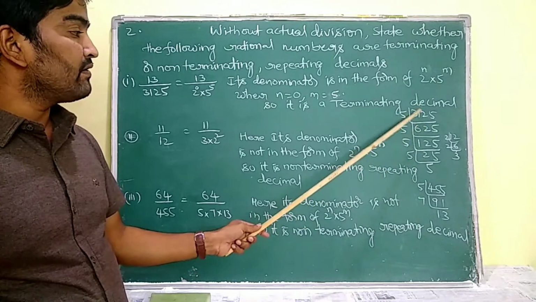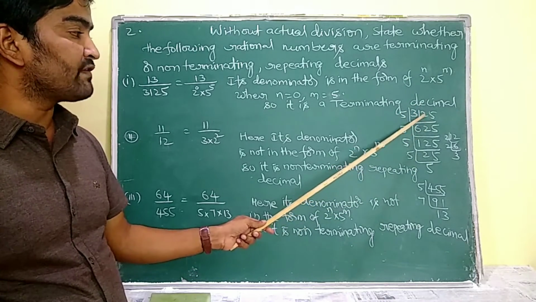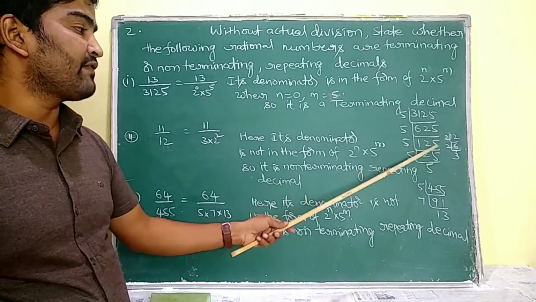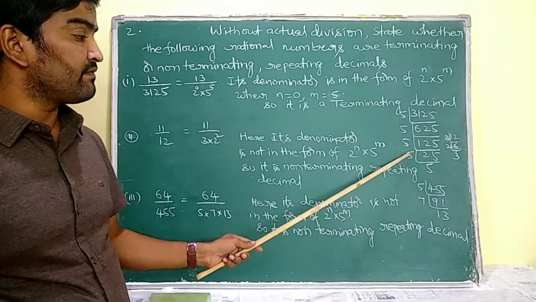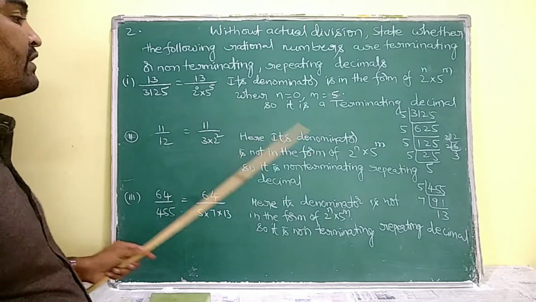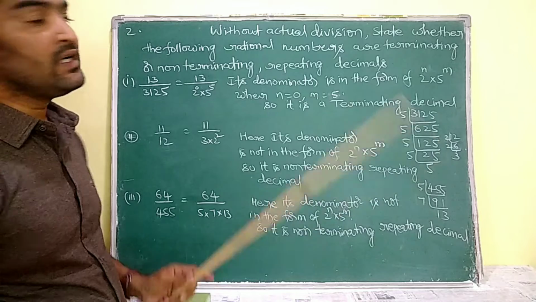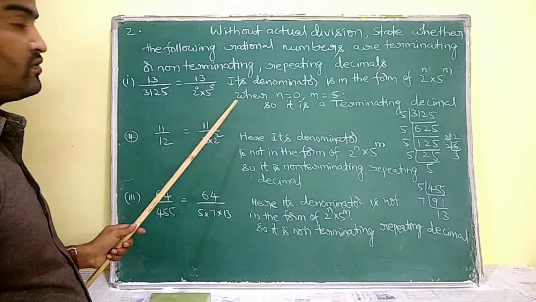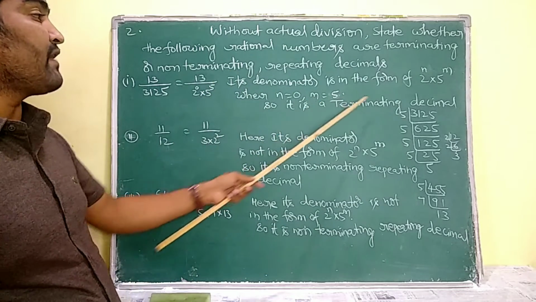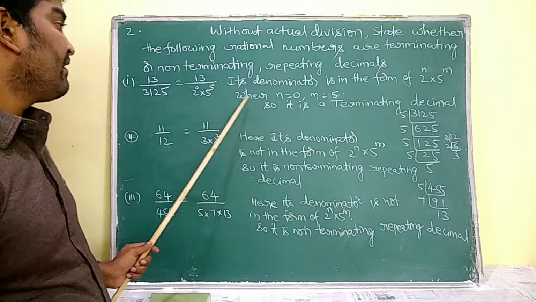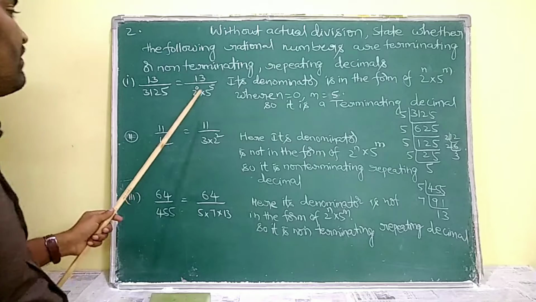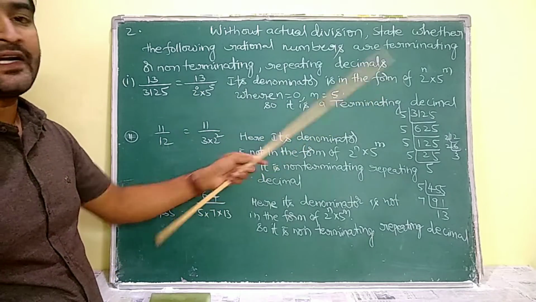5 sixes are, okay now 1 left, 5 twos are, 2 left here, 25 that is 5 fives are. Okay now 5 ones are, 5 twos are and 5 fives are. Again 5 twos are, 5 fives are, 5 ones are, 5 fives are. So this 3125 is going to be expressed as 5 power of 5. Besides that I am going to write 2 power of 0. So 13 by 2 power of 0 into 5 power of 5. Here its denominator is in the form of 2 power of n into 5 power of m, where n is equal to 0 and m is equal to 5. So it is a terminating decimal.